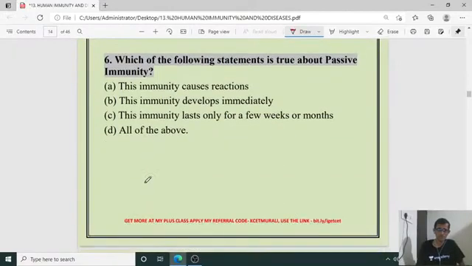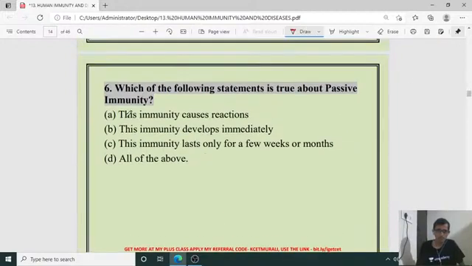Which of the following statements is true about passive immunity? So sixth one, this immunity causes reactions. This immunity develops immediately. This immunity lasts only for a few weeks or months. So all the three statements are right. So the correct option is D. For question number 6, D is the right one. For question number 5, A is the right one.